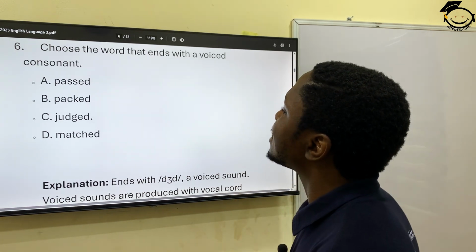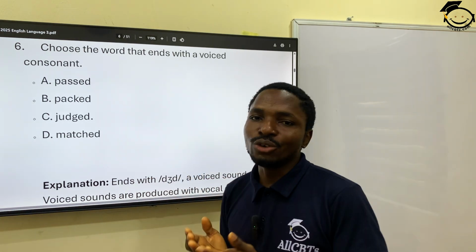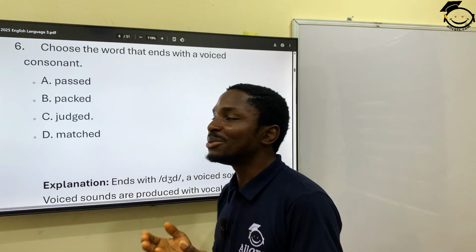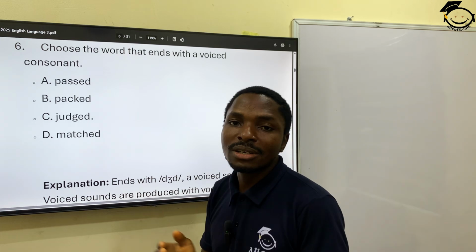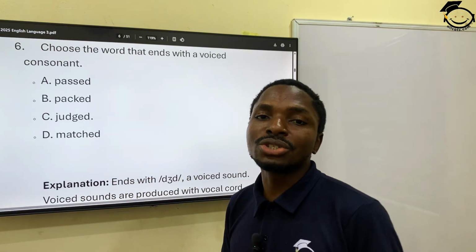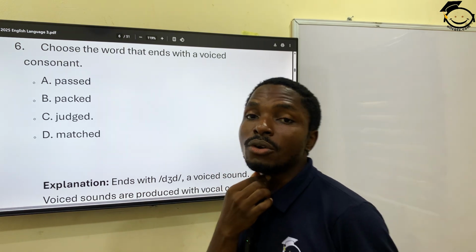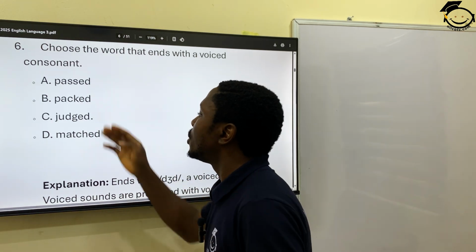Okay, so choose the word that ends with a voiced consonant. We have passed, packed, matched. Then we have judged. You can practice that on your own. If you say each of these options, and then you say the C option, judged, you actually see that there's a kind of vibration on your vocal cords. So that tells you that it's a voiced consonant, judged.